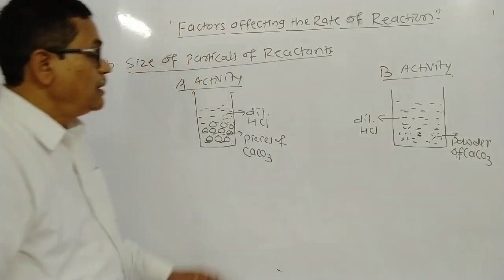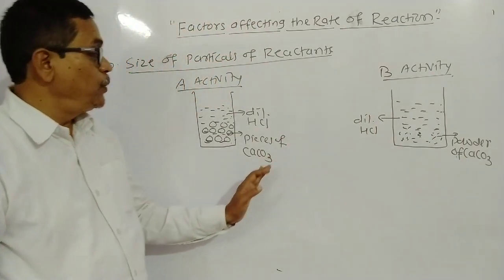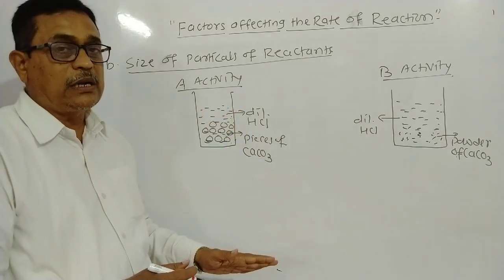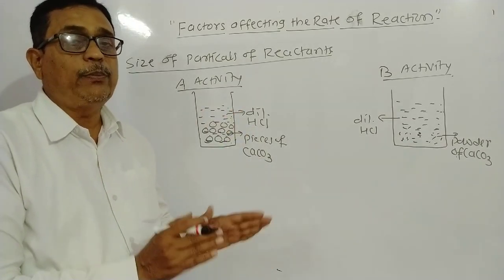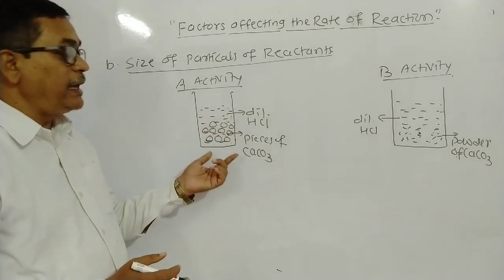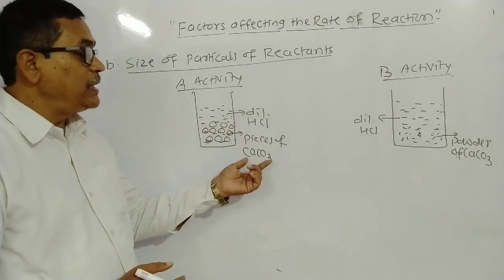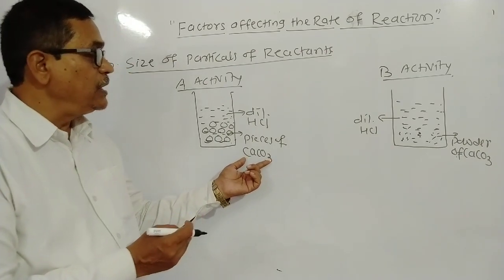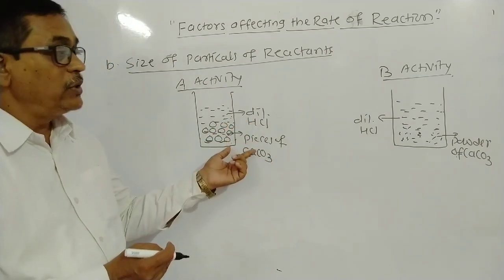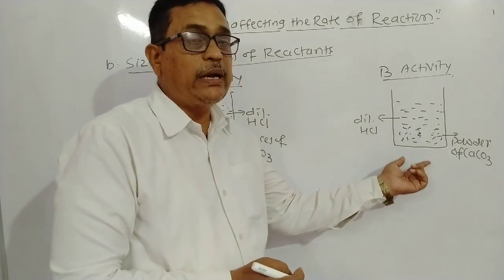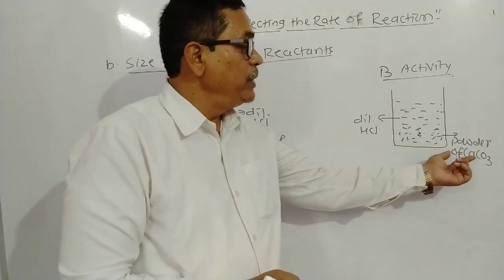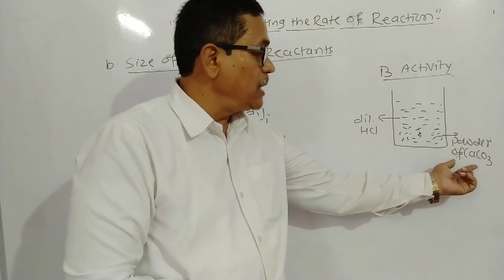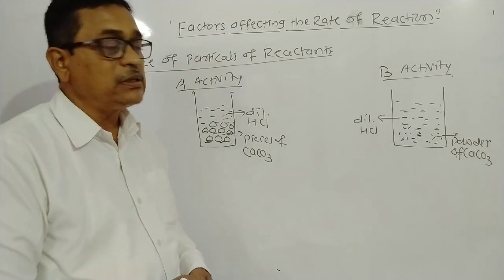Means in this way, in both activities, in both beakers or test tubes, the same reactants are there, but the size of particle is different. In one, we take big pieces of Shahabad tiles, that is CaCO3, and add dilute hydrochloric acid. In the second, B activity, we take a powder of that same calcium carbonate and dilute hydrochloric acid.